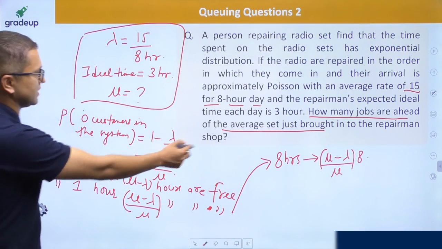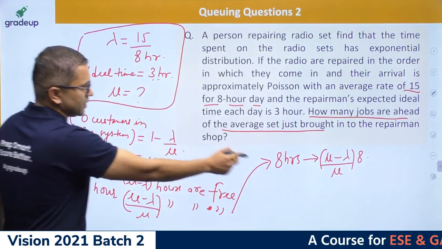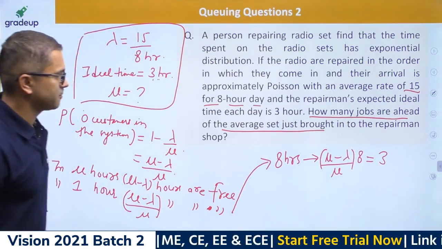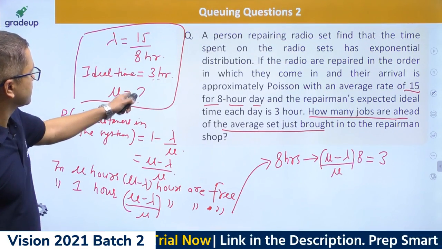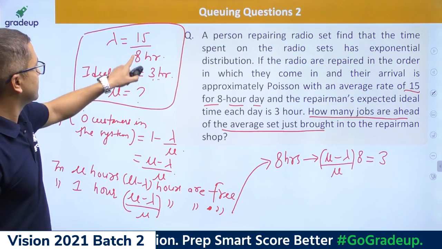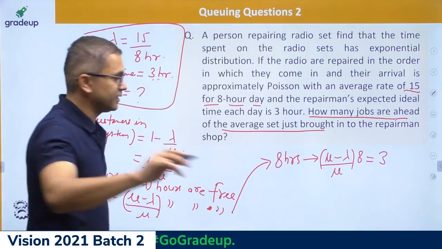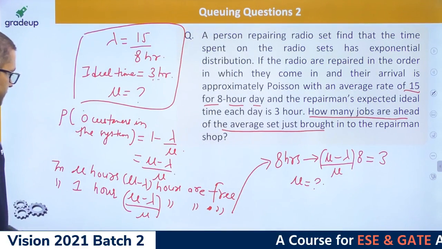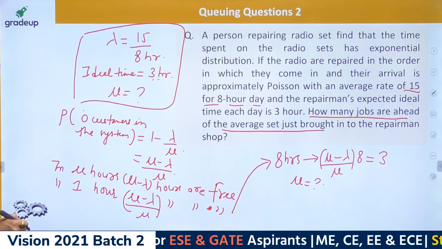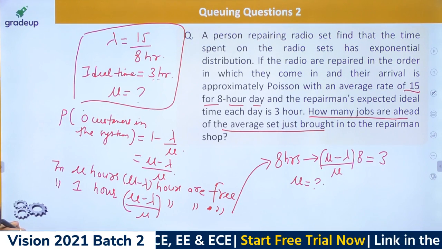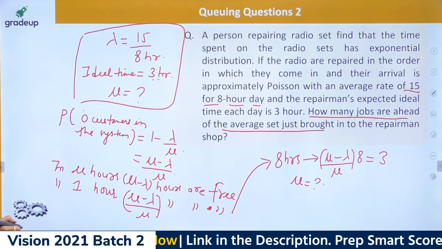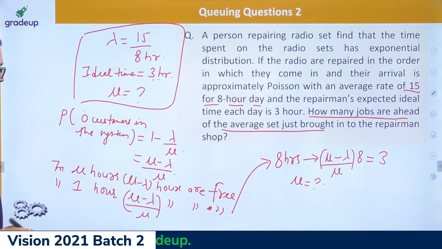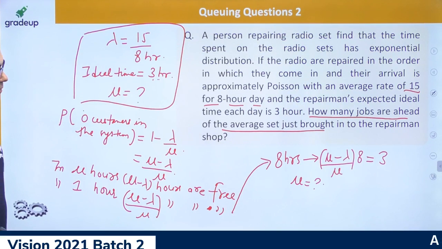Now this thing is given to you equal to 3. The idle time that is given to you equals 3 hours. So can you please find mu from this, because lambda is given to you as 15 upon 8. Mu equals how much? Can you please find mu in this?